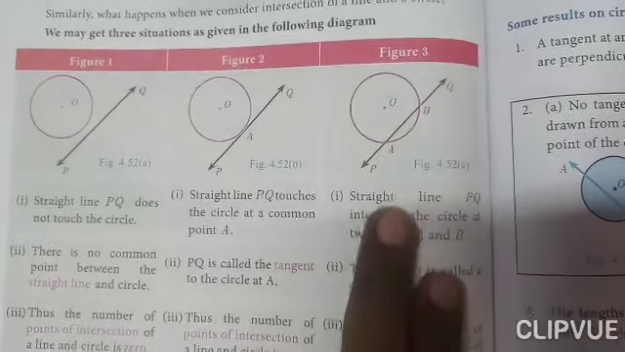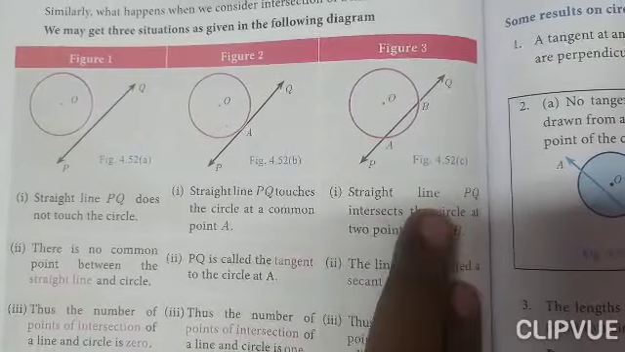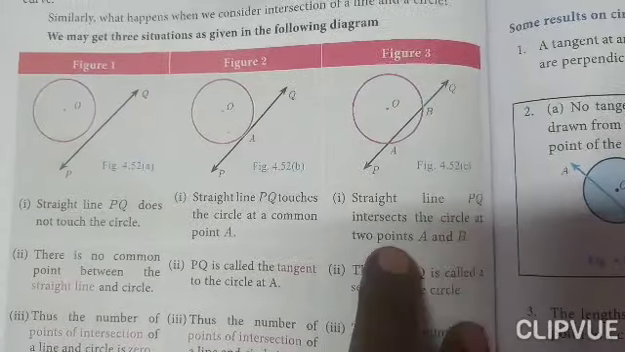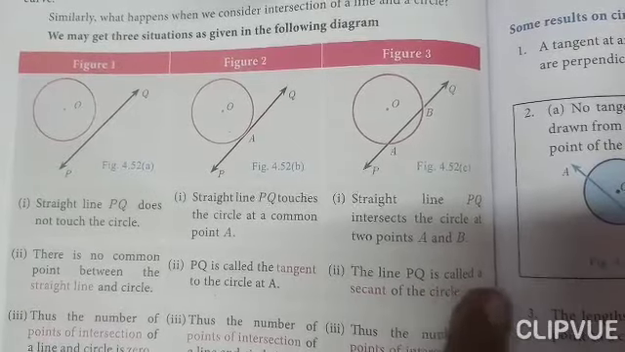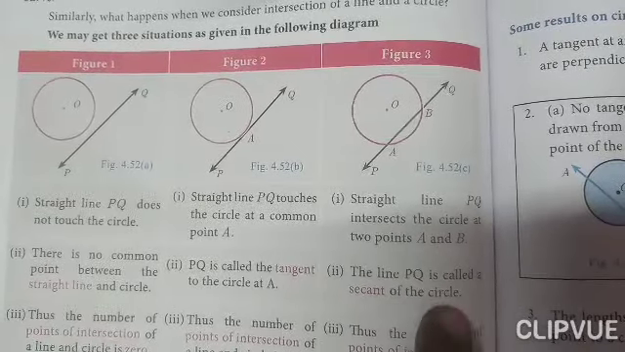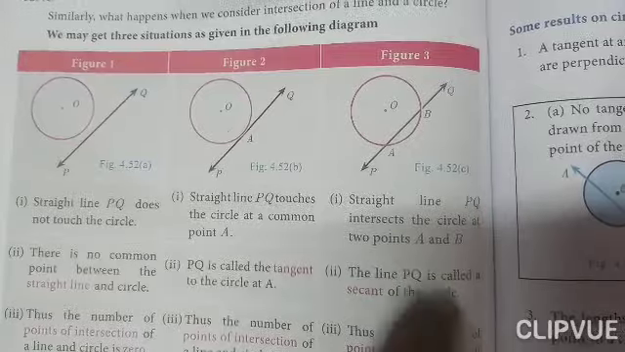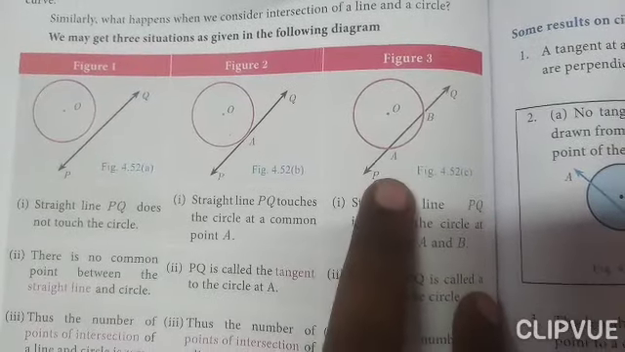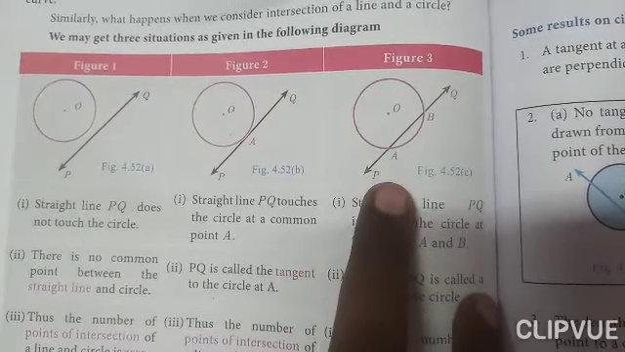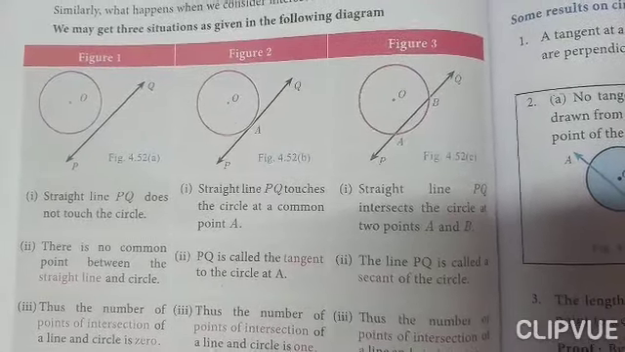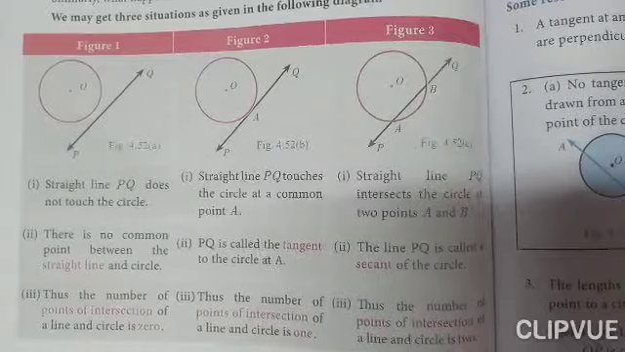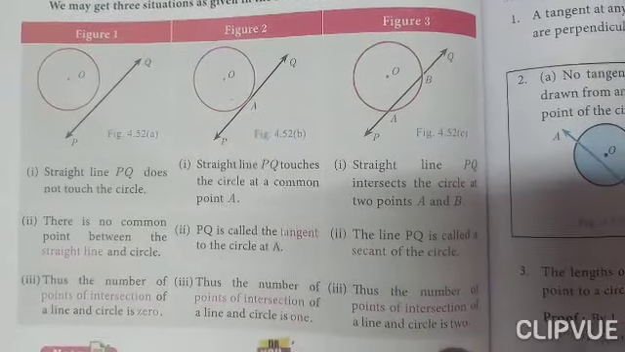Okay. The third one, the straight line PQ intersects the circle at 2 points A and B. The line PQ is called a secant of the circle. So, if a straight line intersects a circle at 2 points, that is called a secant line. Thus, the number of points of intersection of a line and a circle is 2.